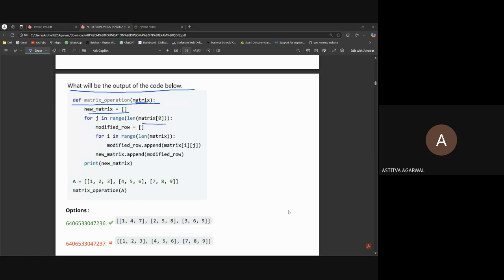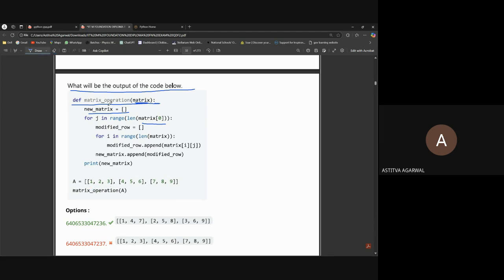Yeah, someone was saying something. Yeah, it will be 3. Which will be 3? The length of matrix of 1. Yeah, yeah, yeah. It will be 3. Let me complete the question first, and then. Yeah, you are right. It will be 3, uh, because A is the matrix, and first has the length 3. Yeah, you are correct.